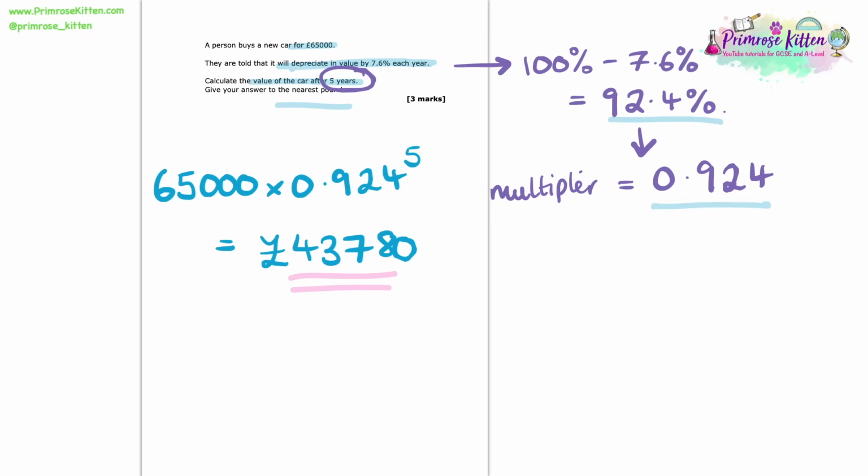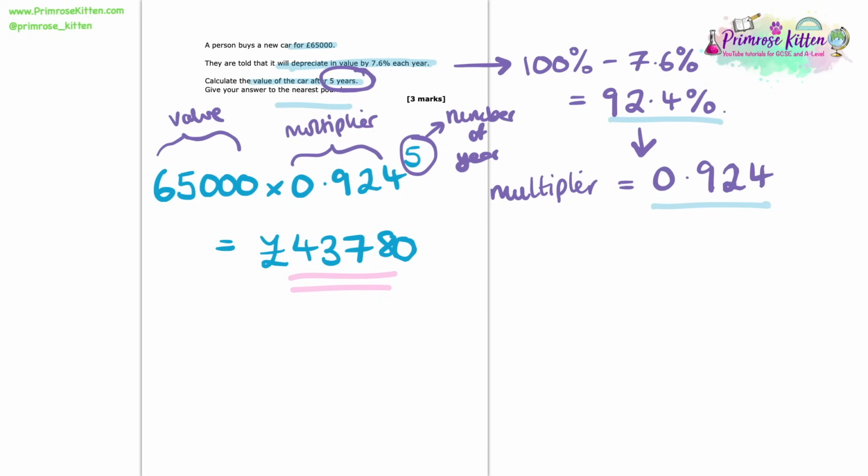Then finally, we have our original value. That could be how much money you have or how much something cost. And then you times it by our multiplier to the power of the number of years. So in this case, that was 5. It could be something different to years, but probably it's going to be something like that. So it's the power of the number of years in this case. And that's how we do it. And then it's just calculator work. So I hope that's clear and you feel ready to have a go at another question like that in future.